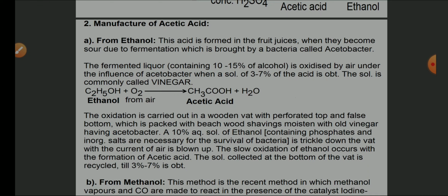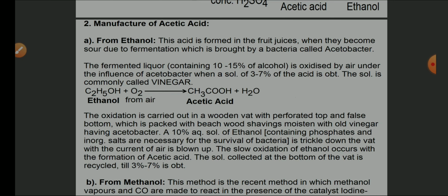A 10% aqueous solution of ethanol containing phosphates and inorganic salts, which are necessary for the survival of the bacteria, is trickled down the vat while a current of air is blown up. The slow oxidation of ethanol occurs with the formation of acetic acid. The solution collected at the bottom of the vat is recycled till 3% to 7% is obtained. So this is the biological method of preparing acetic acid. One more question: why is it necessary to add phosphates and inorganic salts in the 10% aqueous solution of ethanol? The answer is, for the survival of bacteria.